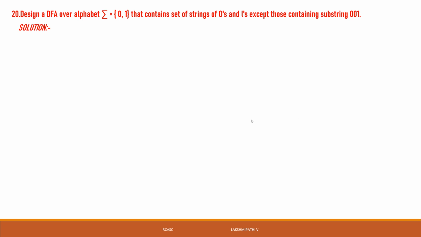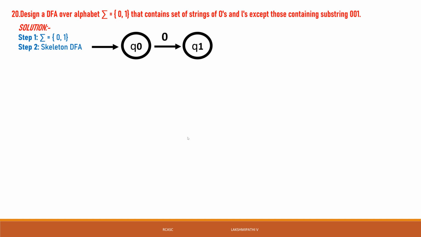Then step 2, the skeleton of the DFA. Normally we take Q0 of 0 is equal to Q1, Q1 of 0 is equal to Q2, Q2 of 1 is equal to Q3. But Q0 is also a final state, Q1 also a final state, and Q2 also a final state.